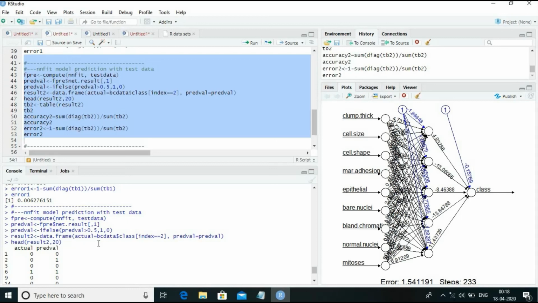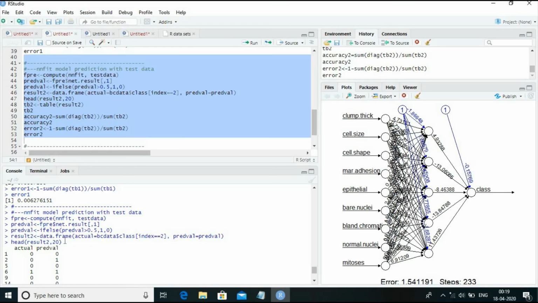Then this data frame object is created with the actual values of the scaled class values, which will be 0 and 1, corresponding to the original class data values 2 and 4, 2 for the benign tumor cells and 4 for severe tumor cells. When we scale it, it becomes 0 and 1. And then the predicted value based on the test data is also combined to form the new data frame object result2.